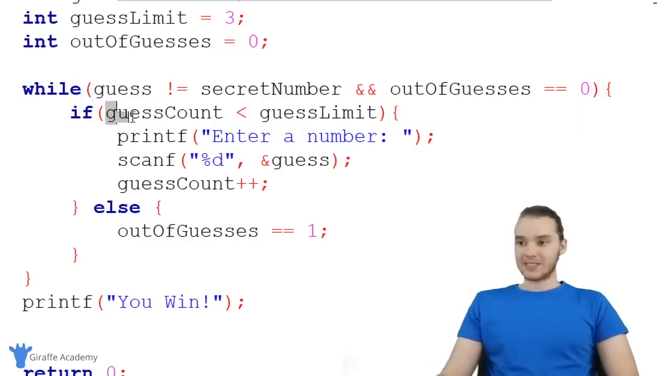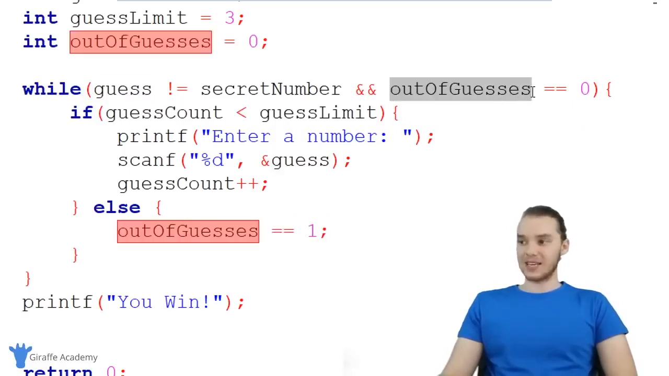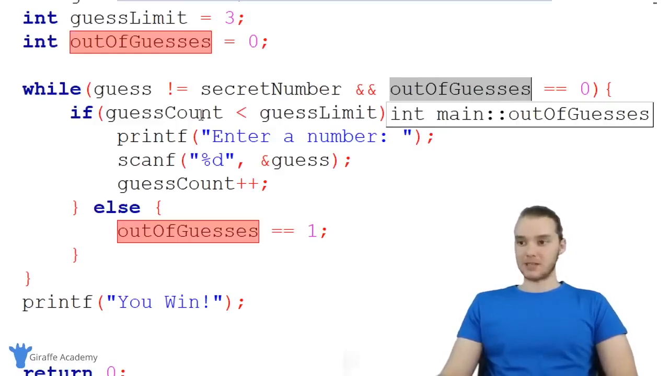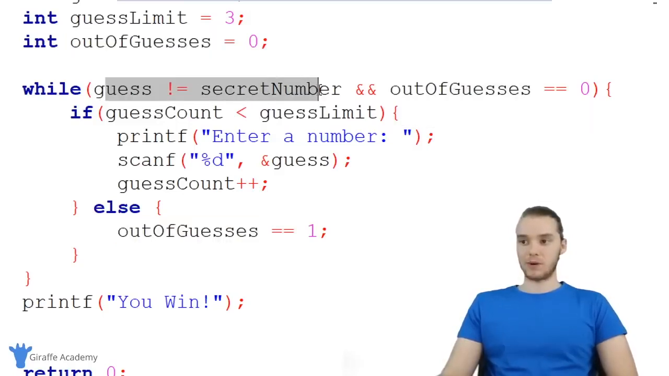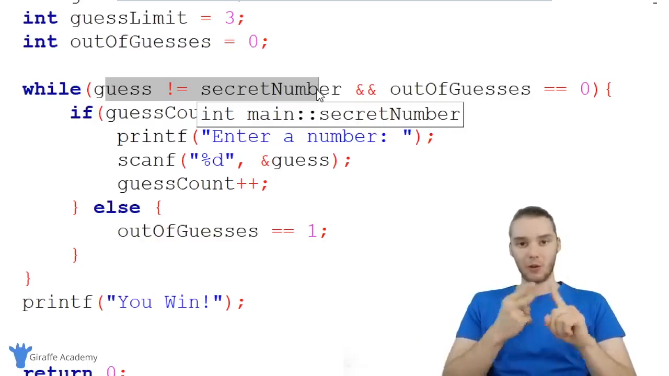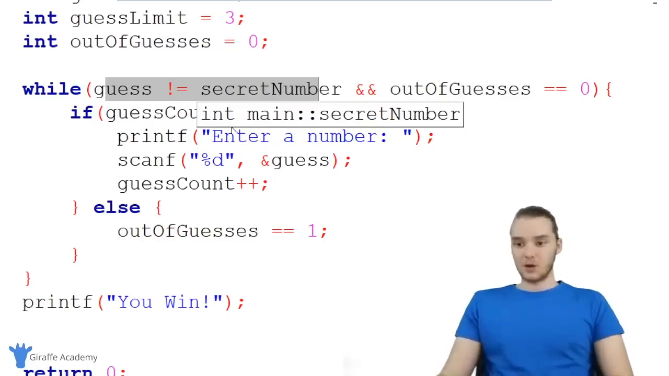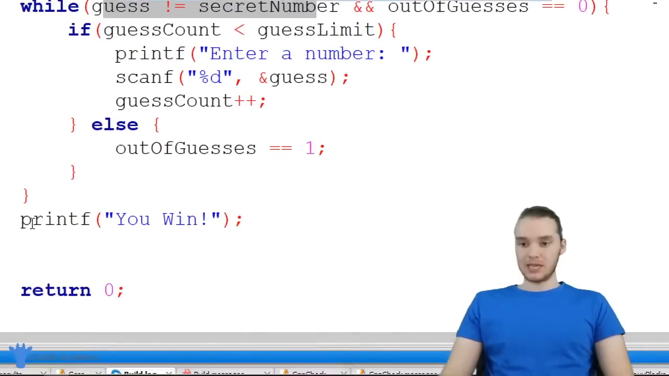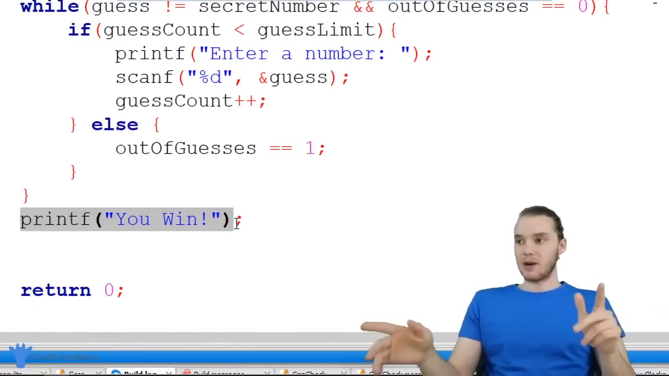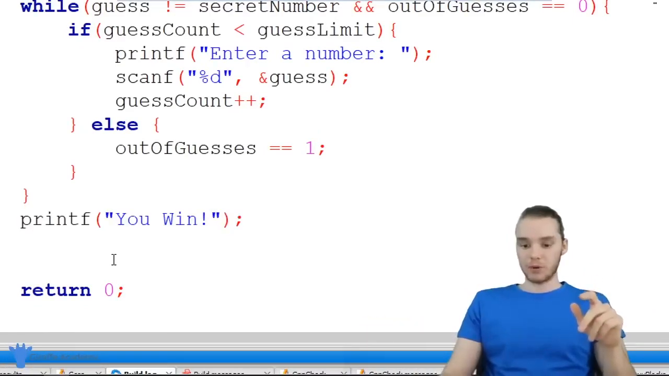But if the guess count's less than the guess limit and out of guesses gets set equal to 1, then out of guesses isn't going to be equal to 0 anymore. So we're going to break out of the loop. So basically there's 2 scenarios now that will break us out of the loop. Either they get the word right or they run out of guesses. So one more thing we have to do in this program is come down here, and you'll see down here we're always printing out you win. So no matter what happens, we're printing out you win.